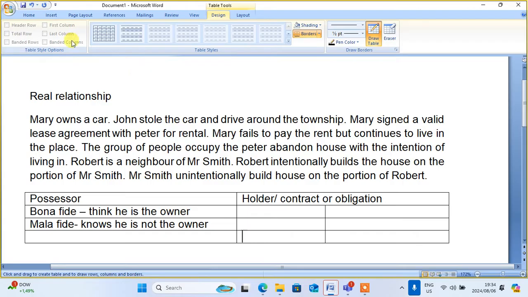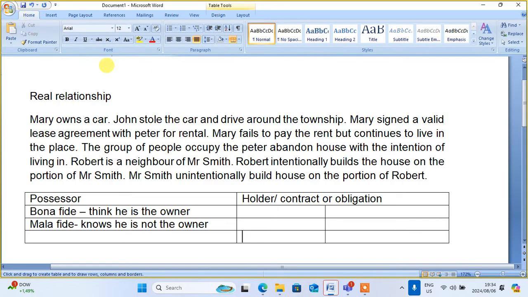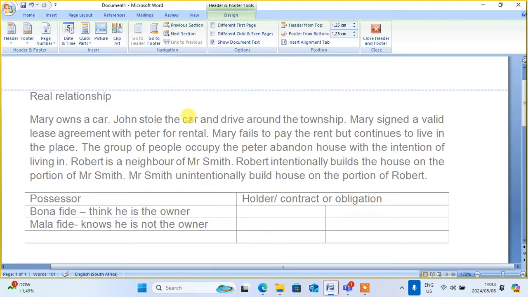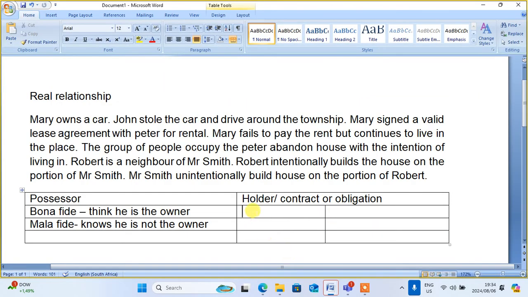Yes, the person can be a lawful holder or can be unlawful.